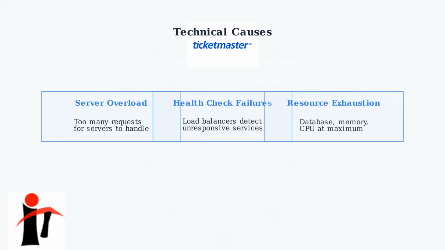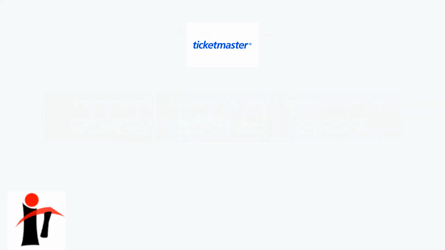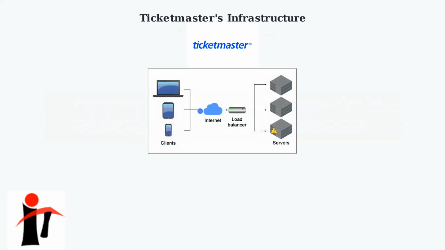The error occurs for three main technical reasons: server overload when backend servers cannot process the volume of requests, health check failures when load balancers detect unresponsive services, and resource exhaustion when database connections, memory, or CPU reach their limits. To understand this better, let's look at Ticketmaster's infrastructure.